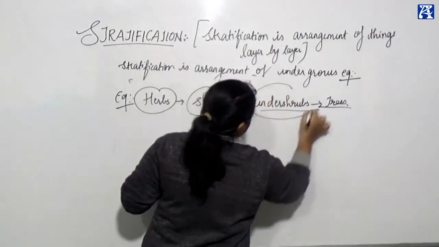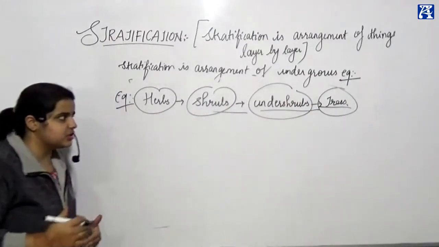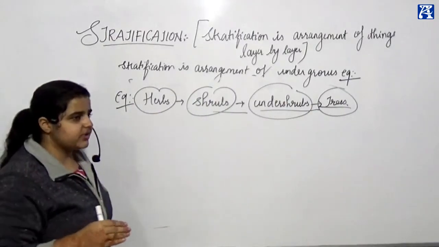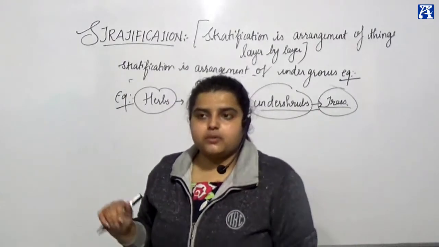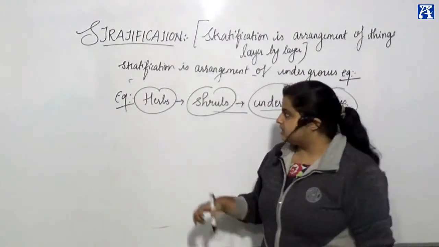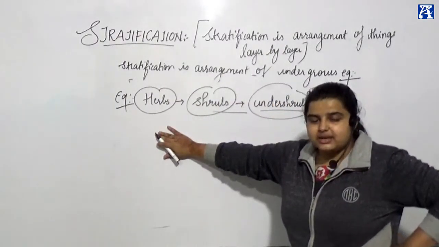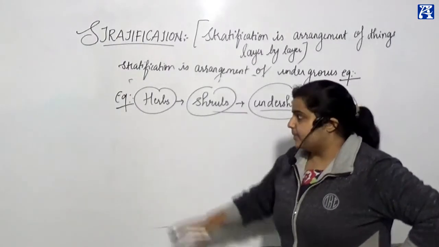Herbs, shrubs, undershrubs, and trees. How are these classified? You should ask me, ma'am, how are these small plants, this big plant? How can you see herbs, the smallest grass-like plants which are present just before shrubs?